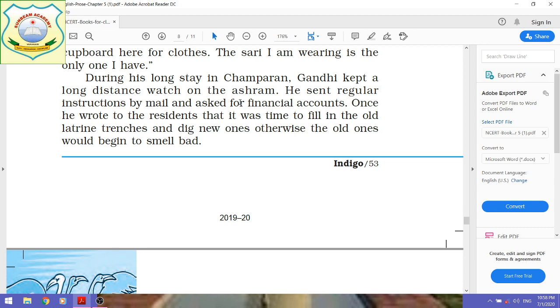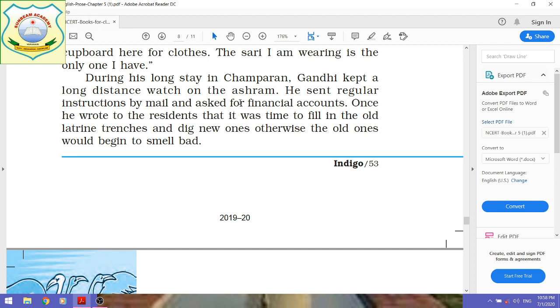For the work he was doing for the upliftment of the poor villagers, he required financial support, so he kept sending mail regularly to the ashram.